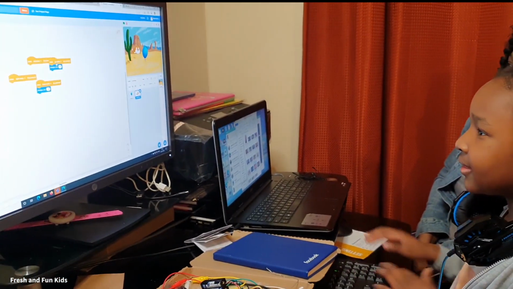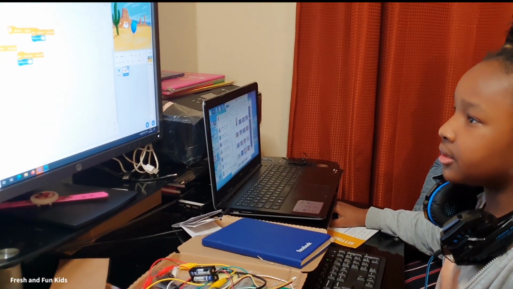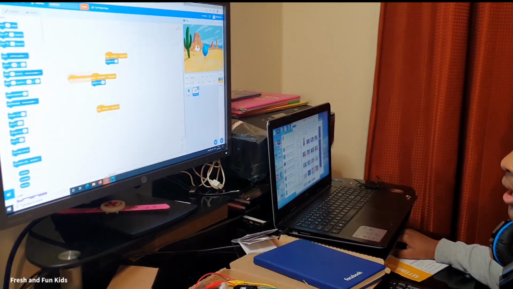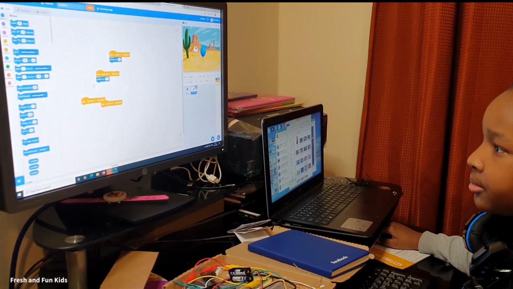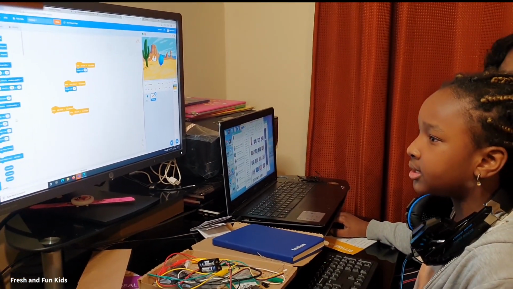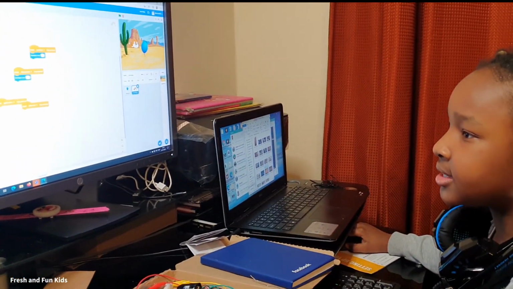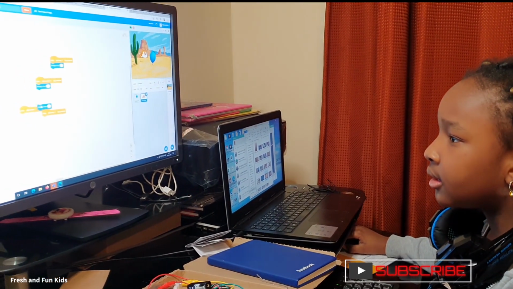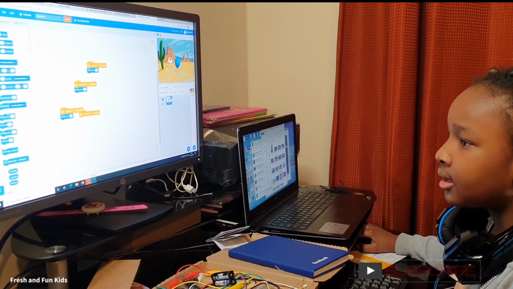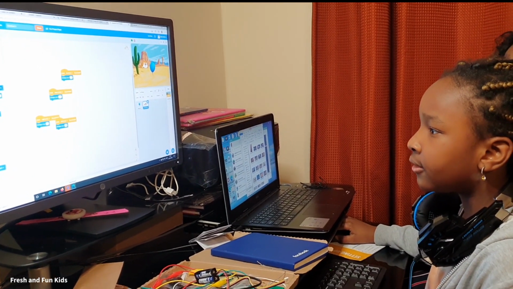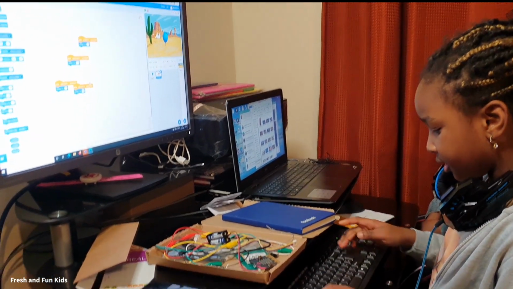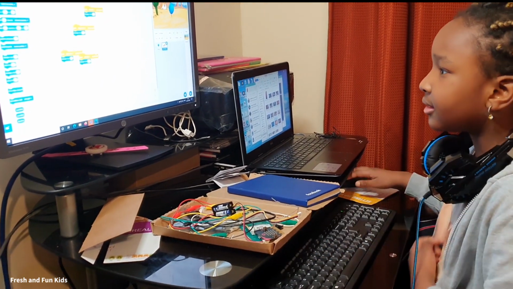Beautiful. So we're moving on to the left and right arrows. You go to change X this time. The other one was change Y, but this time it is change X by 10. For the left arrow, we'll use minus 10.